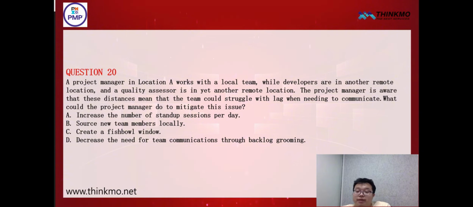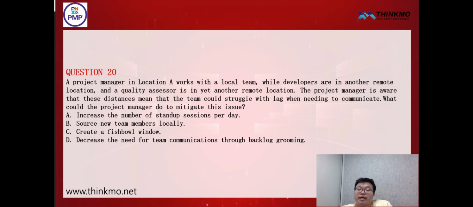Alright, so first of all, option A is to increase the number of daily stand-up meetings. Option B is to recruit new members locally. Option C is to create a fishbowl window. Option D is to streamline and reduce the team's communication needs by organizing the backlog. Alright, so here, first of all, option B. It must be wrong at first glance, right? There is no need to recruit new members.